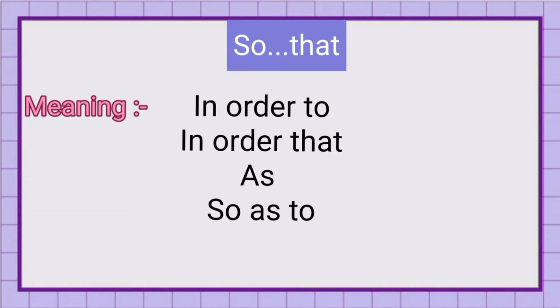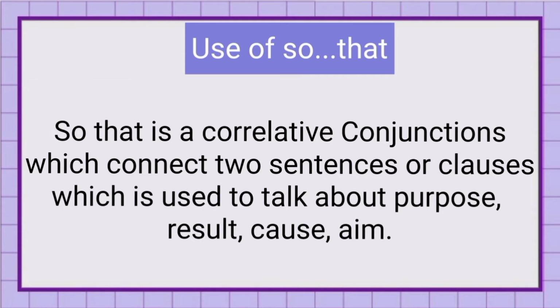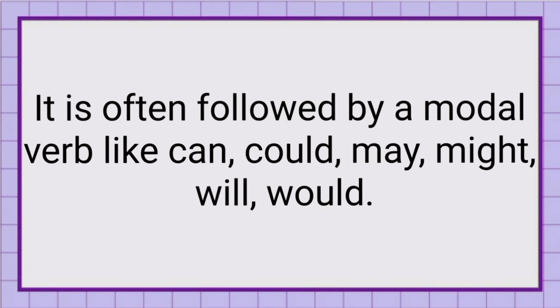Meaning of so that. We use so that in the place of in order to, in order that, so as to, and you can say this is the meaning of so that. Use of so that. So that is a correlative conjunction, as we read before, which connects two sentences or clauses, and is used to talk about purpose, result, cause, aim. So why do we use so that? We generally use so that to tell about purpose, result, cause and aim.